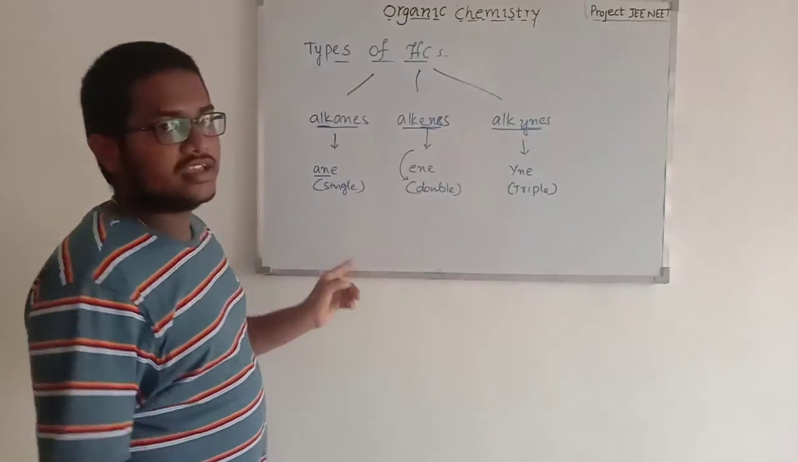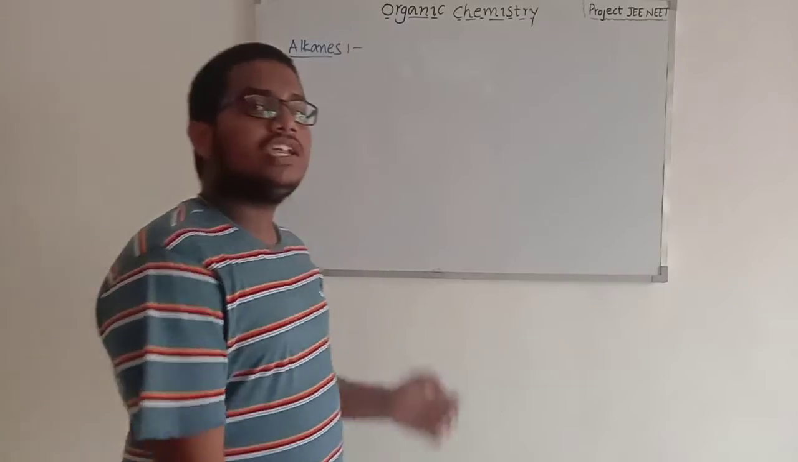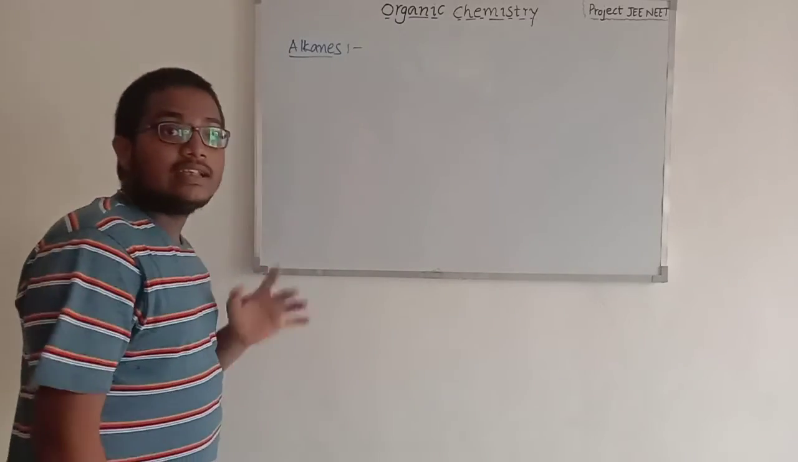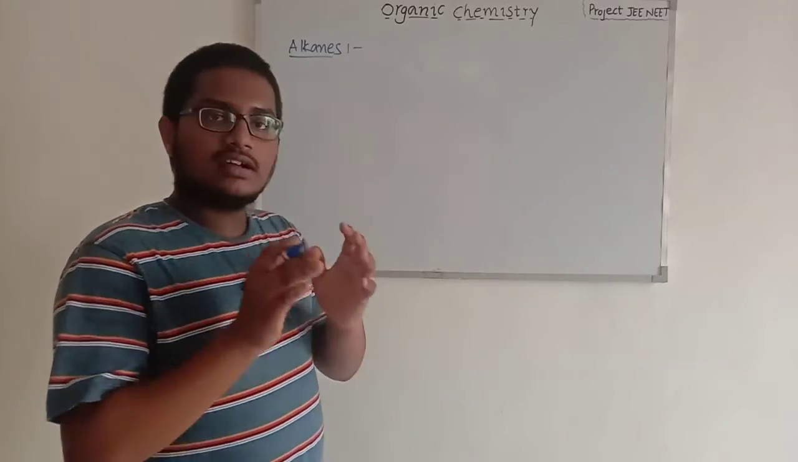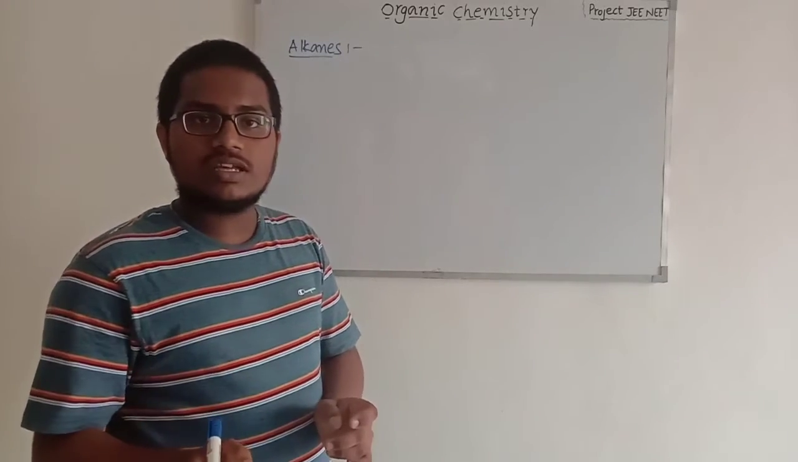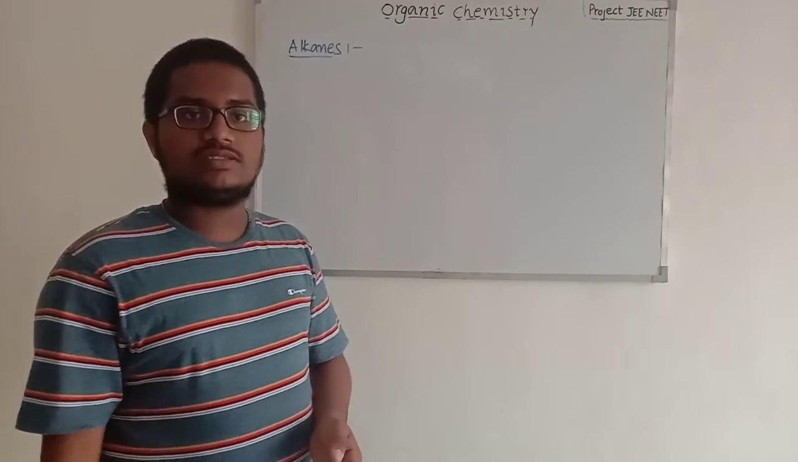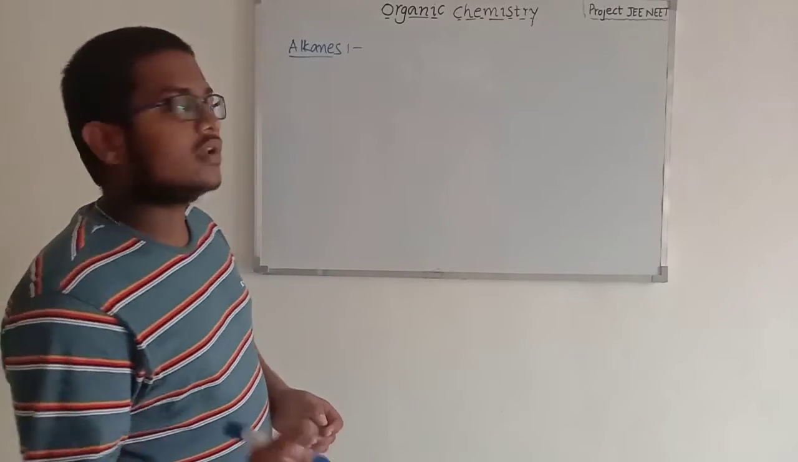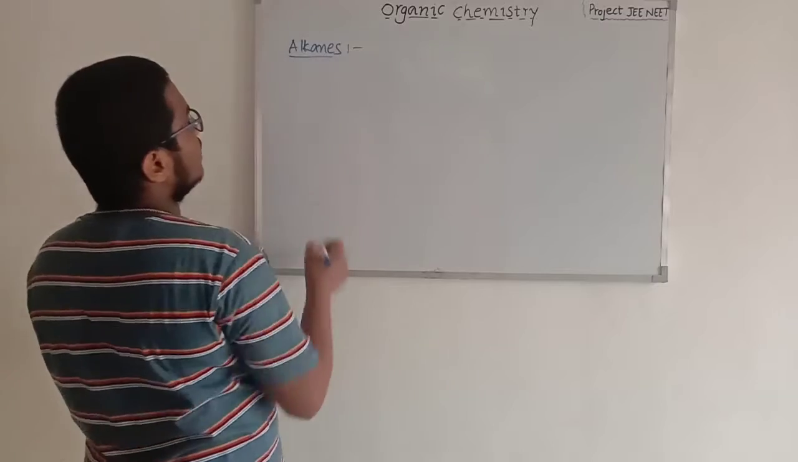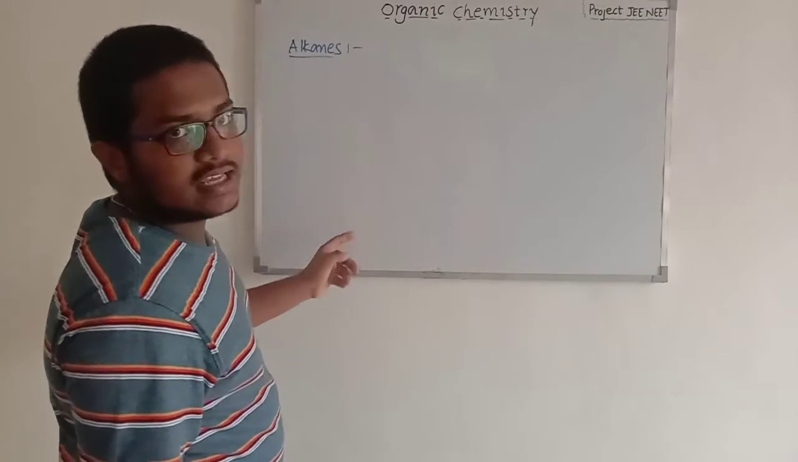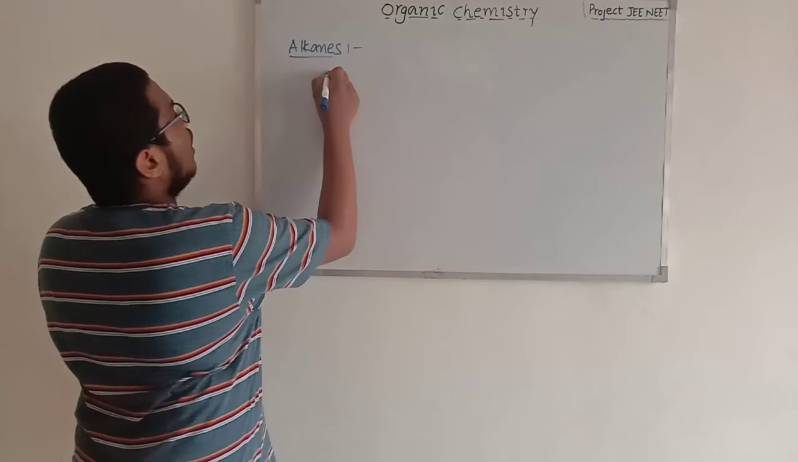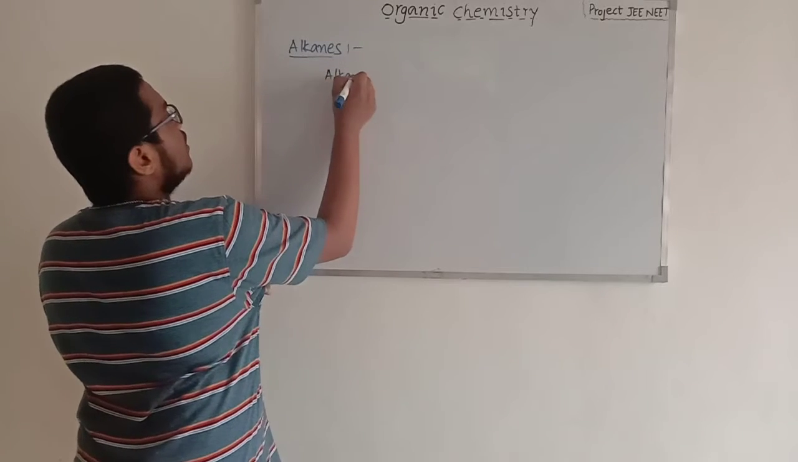So this must be noted here. Let's go deeply into the topic of alkanes. As we have discussed the definition of an alkane, the carbon forms only single bonds with other carbons or hydrogens. So compounds with only single bonds are called alkanes. Let's write the list of the alkanes here. First of all, alkanes list.